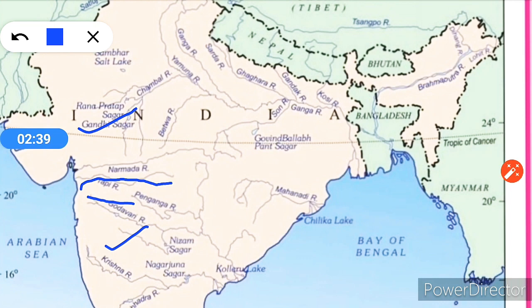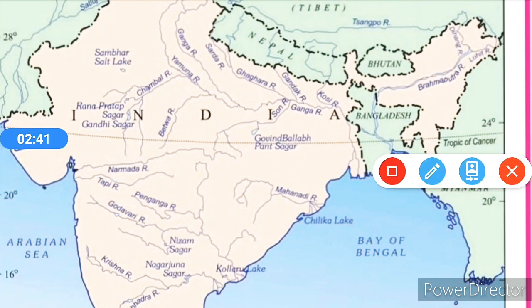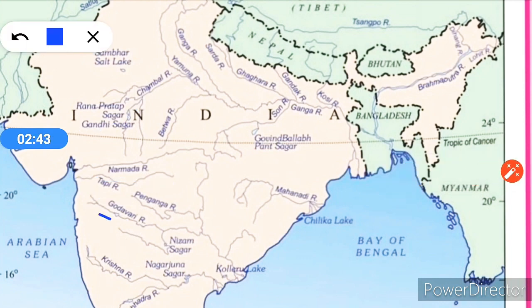Now we will study the Godavari basin. All of you see this Godavari. Godavari is the largest peninsular river. It rises from the Western Ghats in the Nashik district of Maharashtra. Its length is about 1500 km. It drains into the Bay of Bengal. Its drainage system is also the largest among the peninsular rivers.